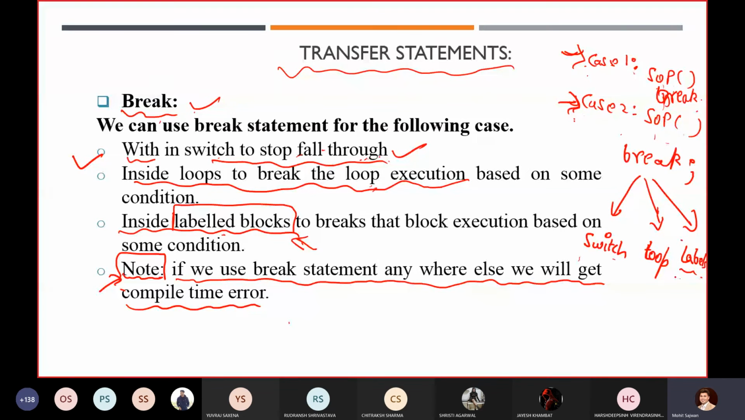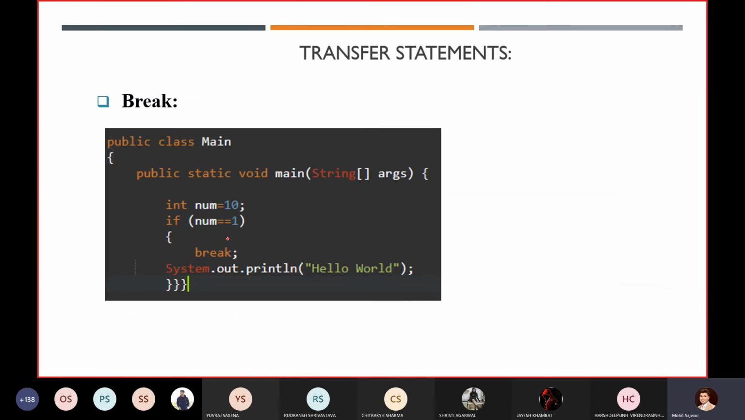Other than that, if you use the break statement in other cases, like inside an if statement, you will get an error. For that, I just want to show you one example. In this example, I have one variable, int num equals 10. Now I am checking the condition whether num, which is 10, is equal to 1. You know that this condition will always give you a false statement. Now what I am doing over here is basically breaking the condition. I have used this keyword, and what is this keyword doing?